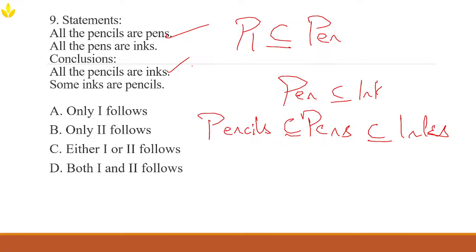And look at conclusion 2. Some inks are pencils. We have already established that all pencils are inside the ink category. If all pencils are inside inks, then at least some part of the inks must contain pencils. This conclusion also is true. Alright, since both conclusions logically follow, the correct answer is both 1 and 2 follow.